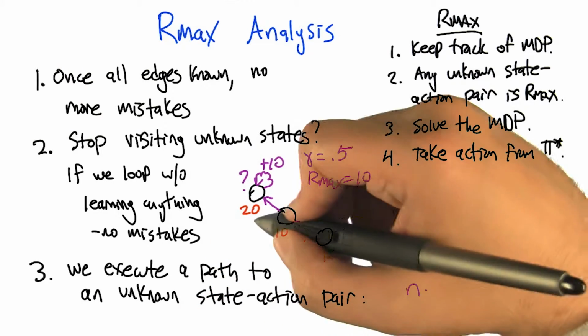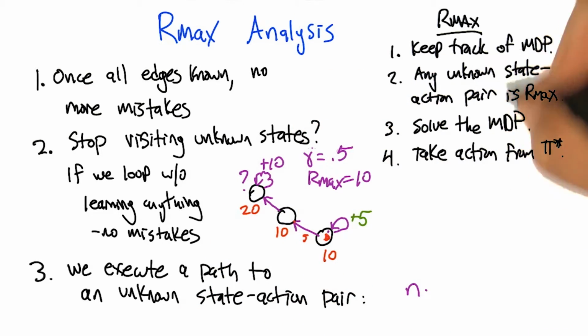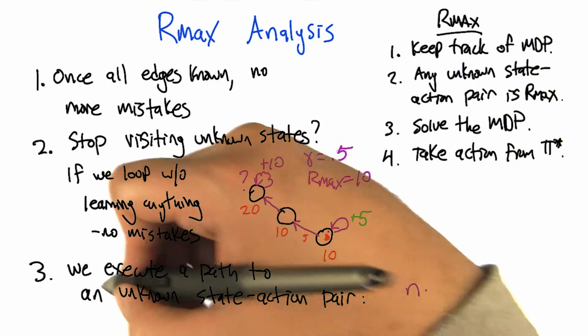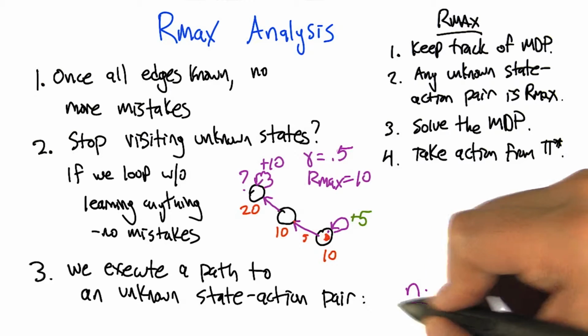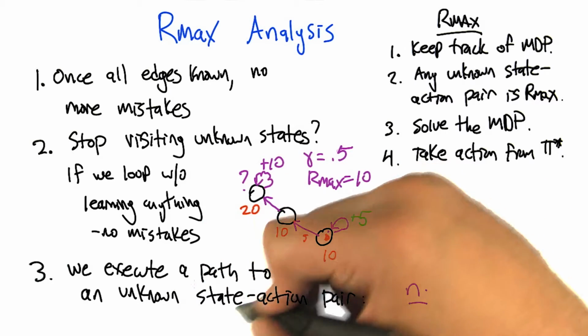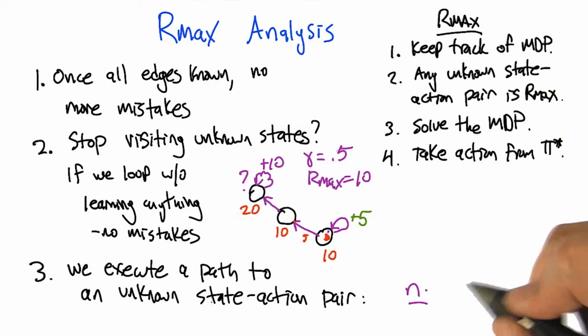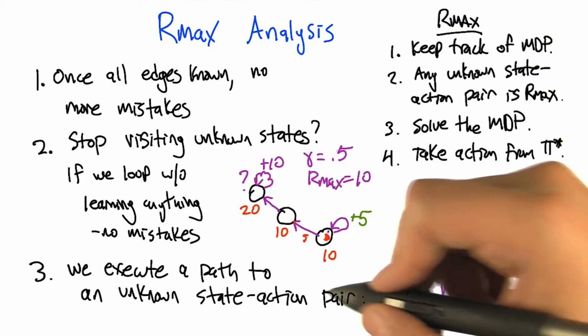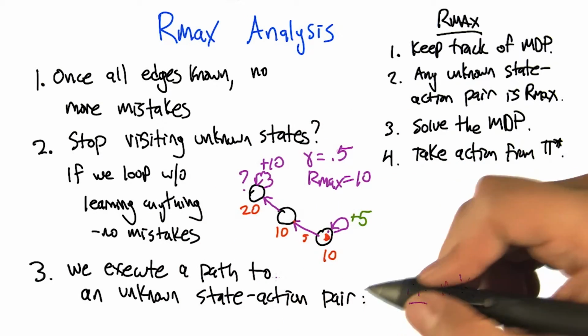Then we go traverse that edge, find out what it really is, and generate a new policy. So the number of steps that it might take to get to that new state action pair is n, and the number of times that we might discover a new state action pair is what? N times the number of actions. N times the number of actions, because that's the total number of unknown things in the graph to begin with.